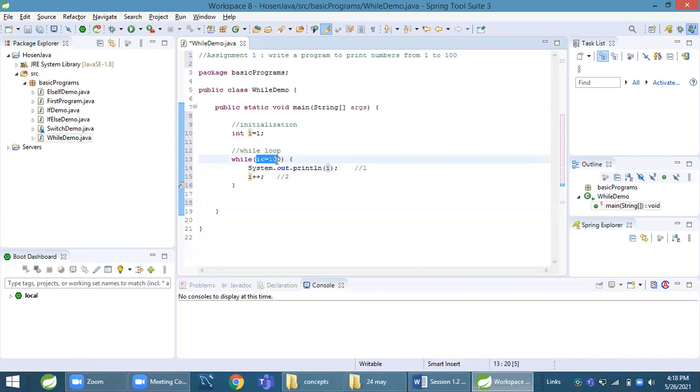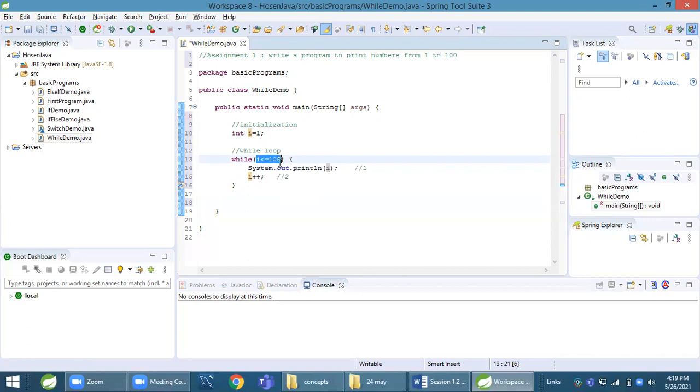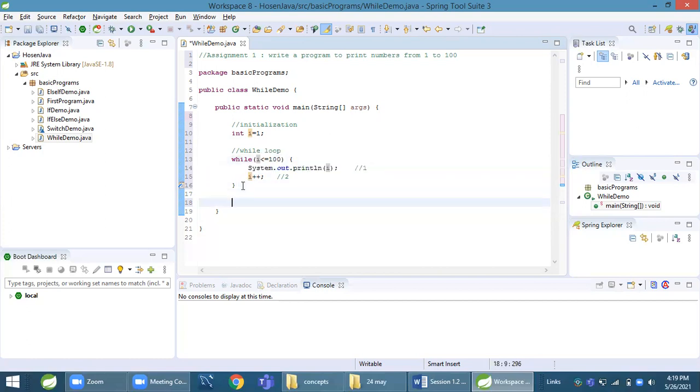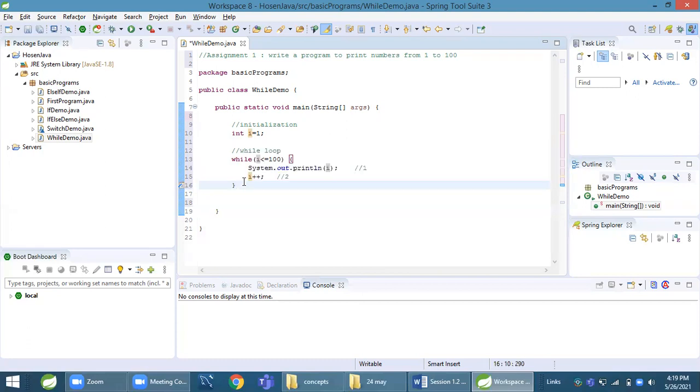It means it checks condition, execute body, and again go to condition. Checks condition, if it is true, again comes to body, execute. If this condition is false, then it will come out of this loop. So this sequence will be same whenever you write while loop in Java.